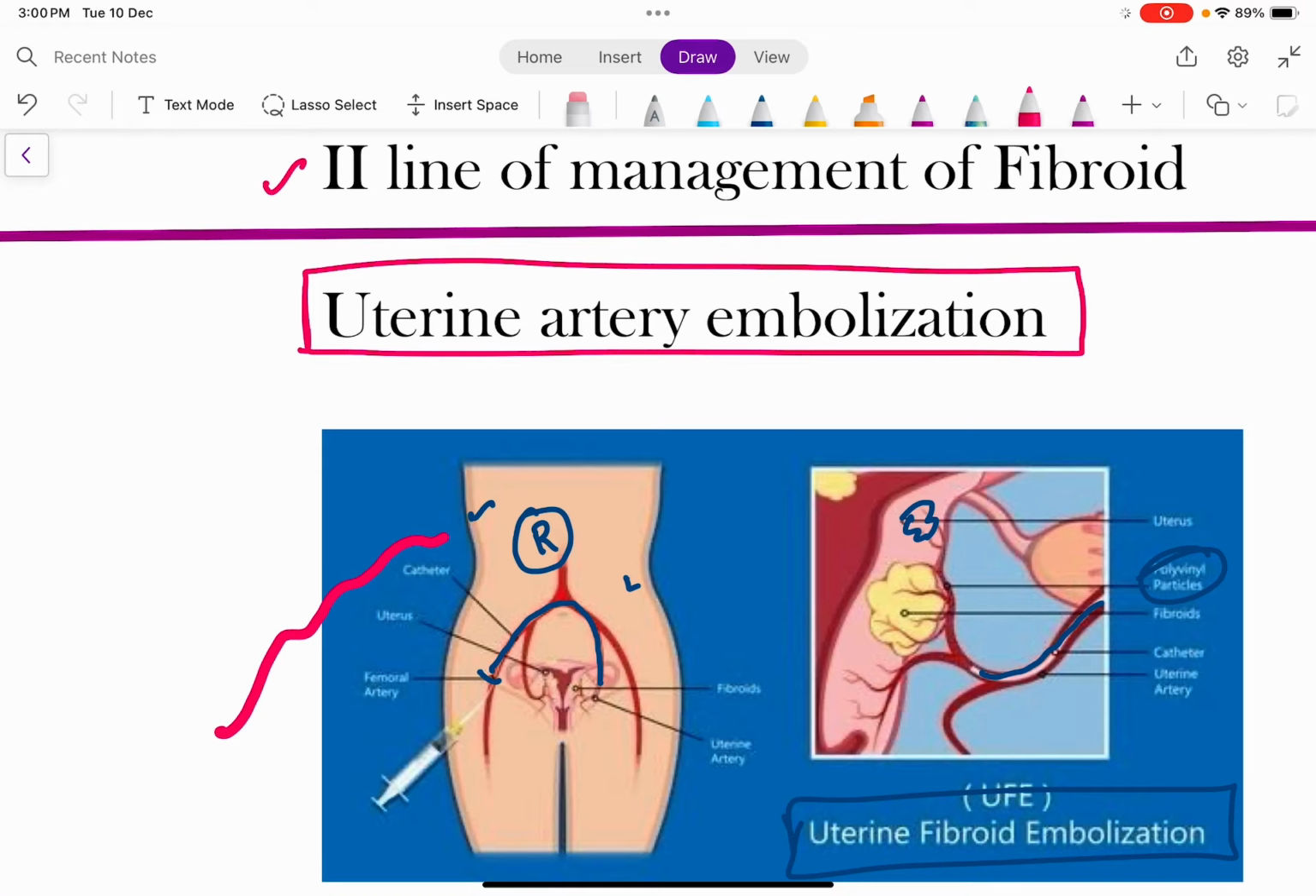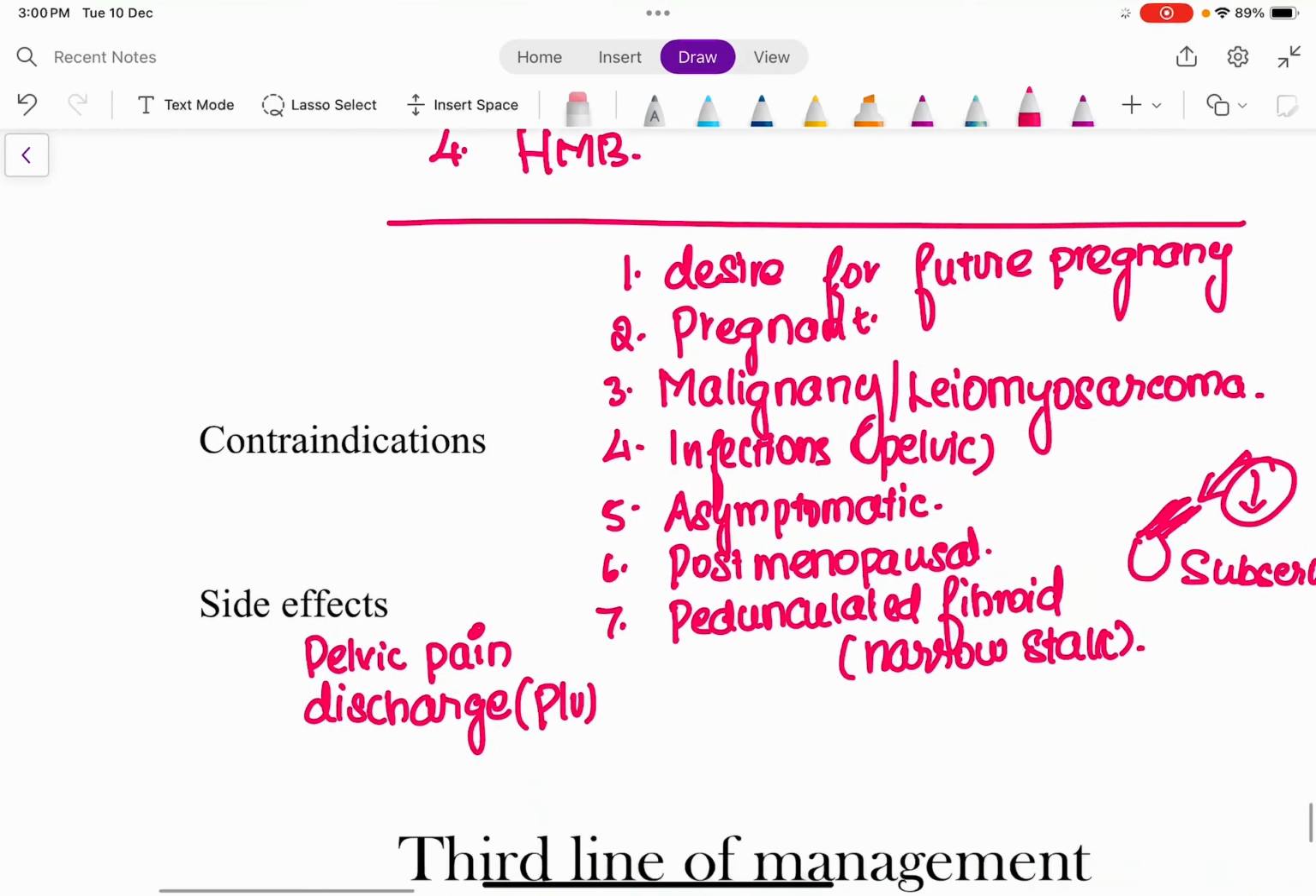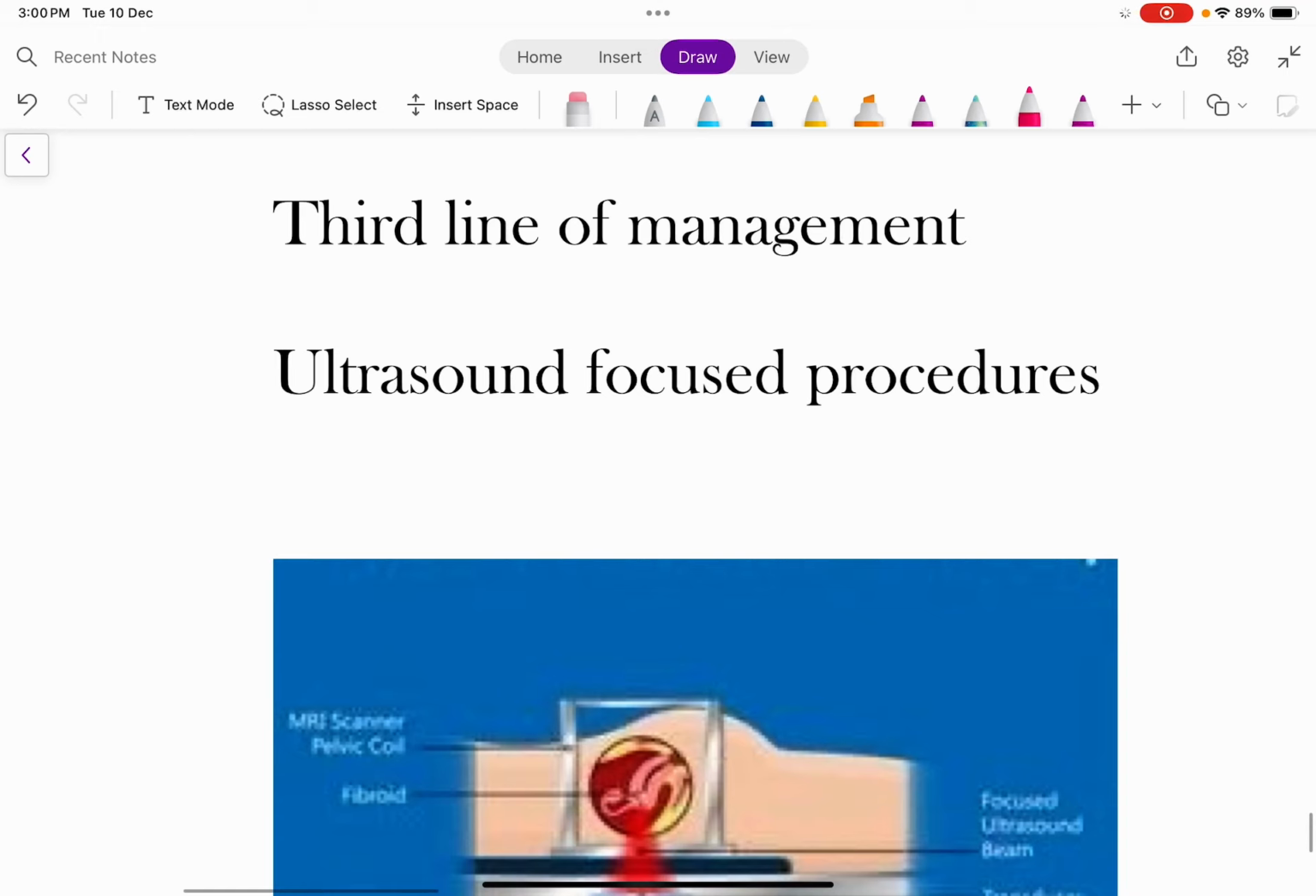And uterine artery embolization is the second line of management. Now, in this module itself, we are going to discuss the third line of management, which is also very important. So, the third line of management in the treatment of fibroid, that is, despite trying the medical management, despite trying everything, there is no improvement and everything is unsuccessful. So now you have to consider the third line of management. And what is the third line of management in the treatment of fibroid? The third line of management in treatment of fibroid is ultrasound focused procedure.